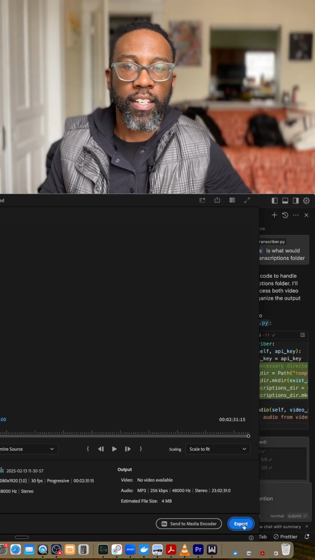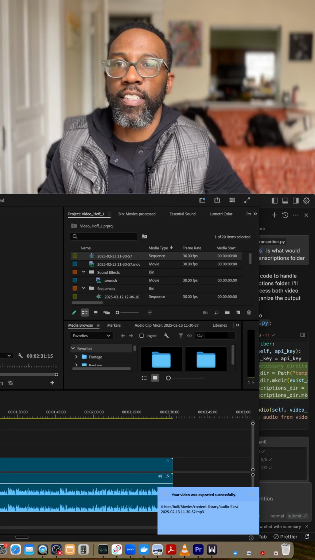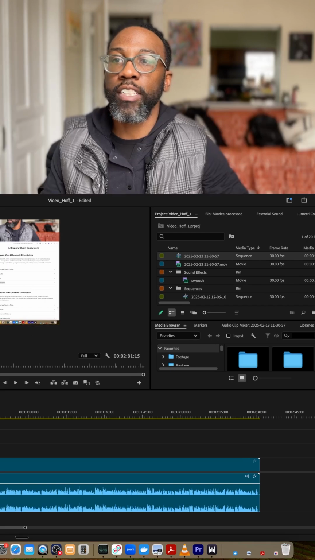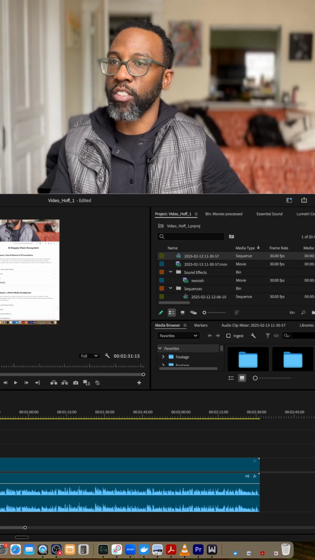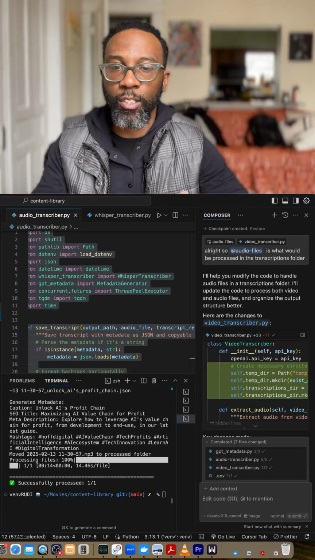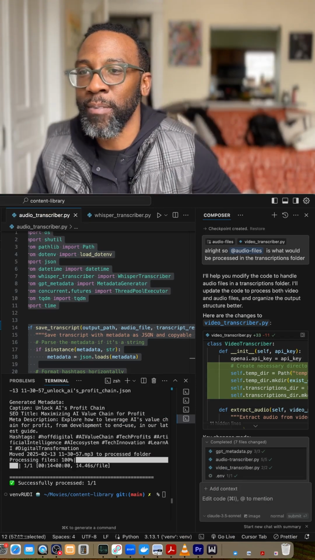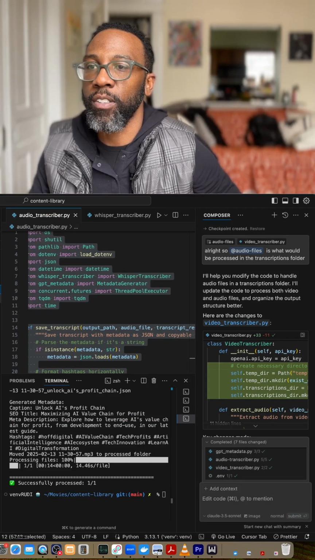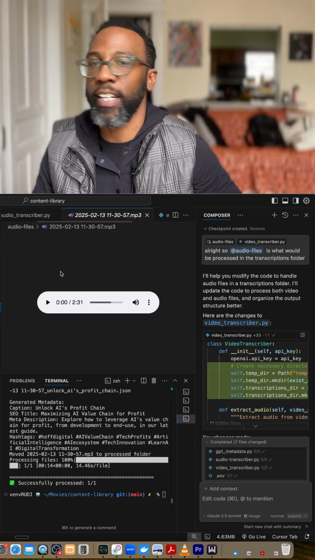When I hit export, it's going to download into my local files, so it's on my computer system. And this is Cursor. It looks really technical, but don't be overwhelmed, because now my audio file was saved right here. So this is my audio file and I can play it.